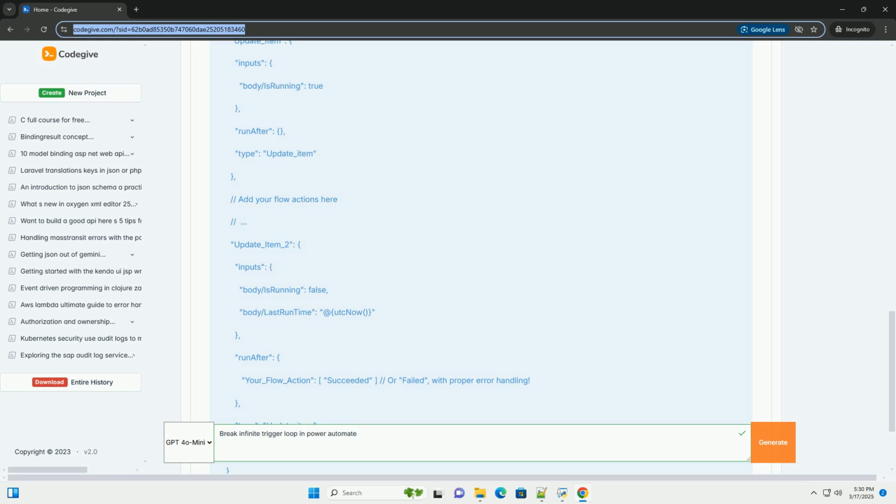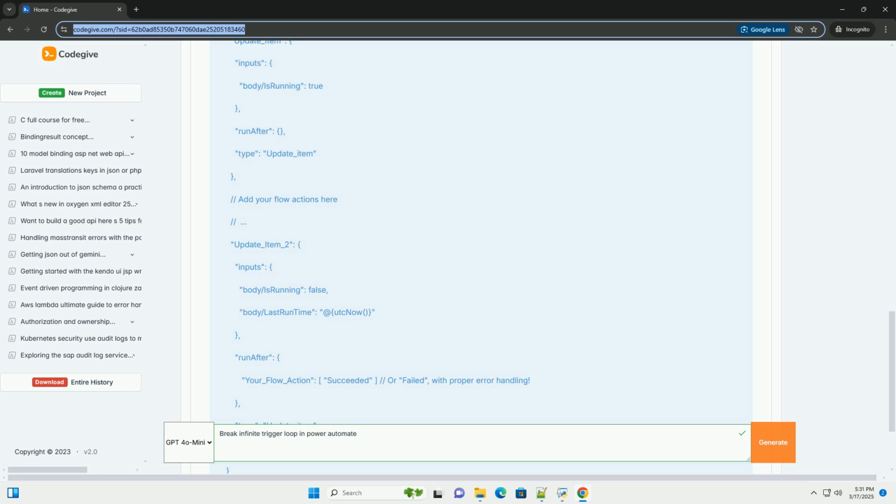Consider a flow triggered by an update to a SharePoint list item. If the flow updates that same item as part of its actions, it immediately triggers itself again. This continues until the flow is manually stopped, resource limits are reached, or the trigger is disabled. 2. Recursive email forwarding or processing, a flow that processes incoming emails and then forwards a modified version to